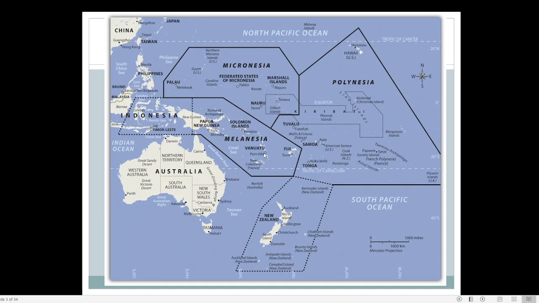So in this region, thousands of smaller islands are there, and many of these islands are part of the Australian realm. By that we mean that many of the characteristics of these islands are similar to the main characteristics found in Australia. That is why these regions are included in the Australian region.